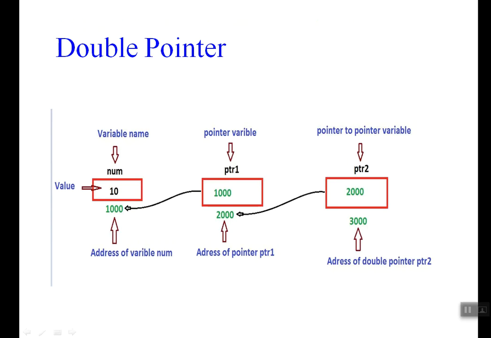If I want to access 10, what are the formats we have? Num will take 10, or star ptr1 will take 10, or double star ptr2 will take 10. What is star ptr2? 1000. What is ampersand ptr2? 3000. What is ampersand ptr1? 2000. What is ampersand num? 1000. Hope you are clear with pointer to pointer. We'll go back and repeat it and just have an idea of it.